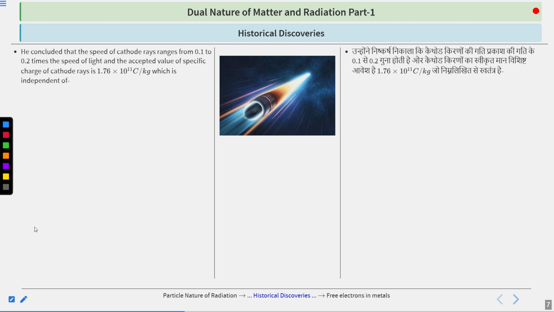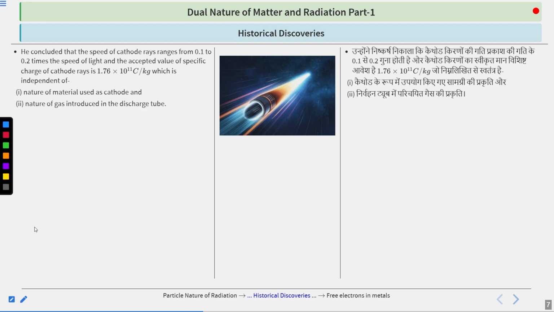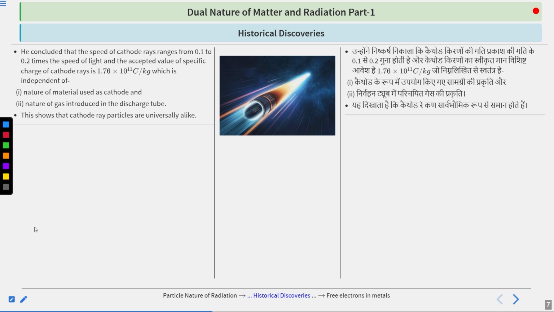An accepted value of the specific charge of cathode rays is 1.76 × 10^11 C/kg, which is independent of the nature of the material used as cathode to generate the rays and the nature of the gas introduced in the discharge tube. This shows that cathode ray particles are universally alike, because they do not depend on the cathode material or the nature of the gas.